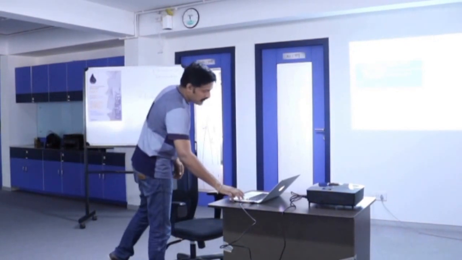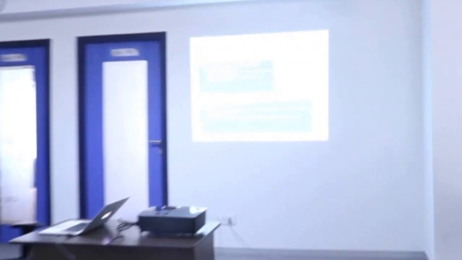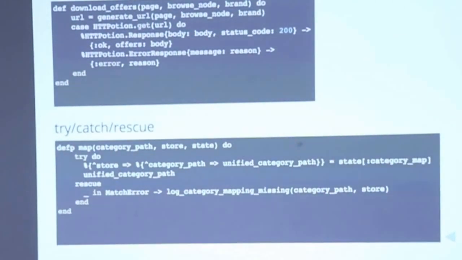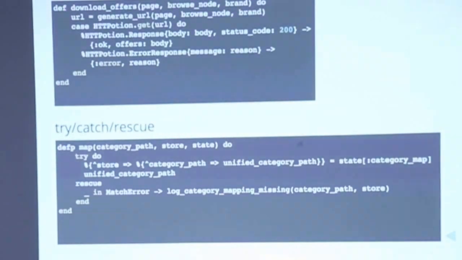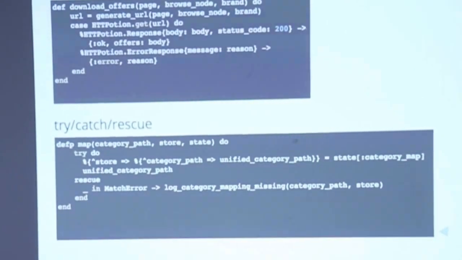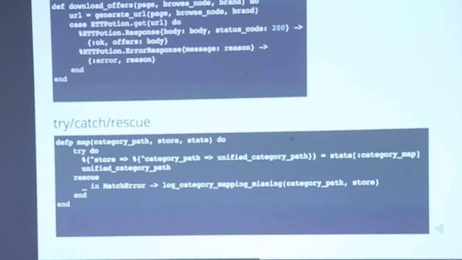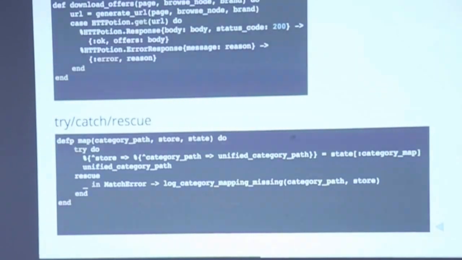The other approach they use is try, catch, rescue. This is the common try, throw exception, catch it, and then rescue from it. This is very rarely used. In the whole Elixir code base, you won't find many occurrences of try catch, primarily because most of them tend to use the return value for error messages, or they use something called let it crash. We'll see how we handle that.